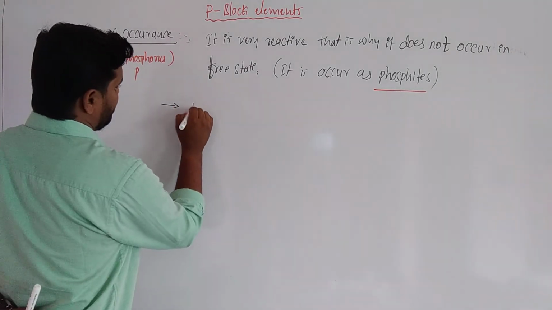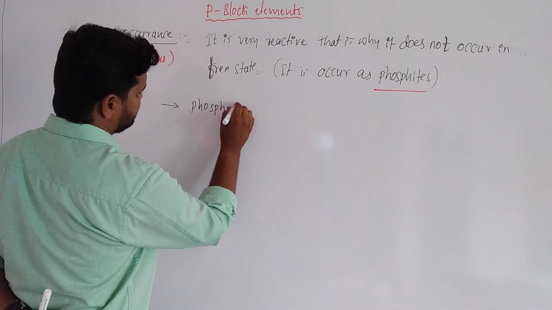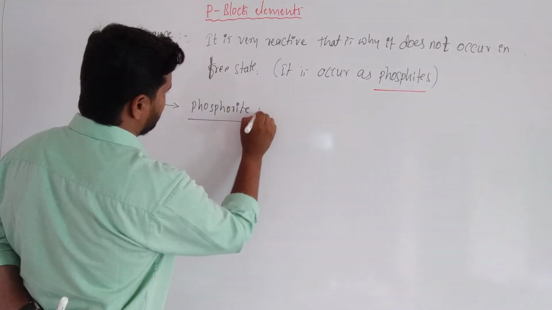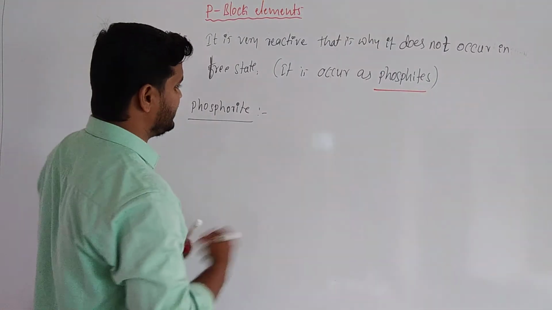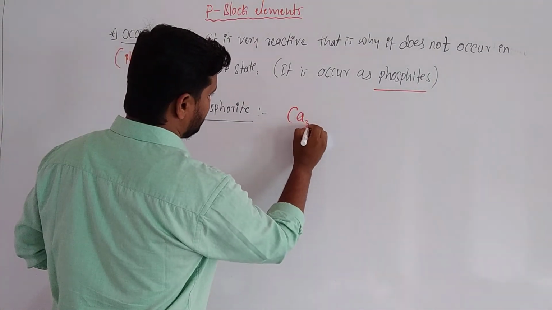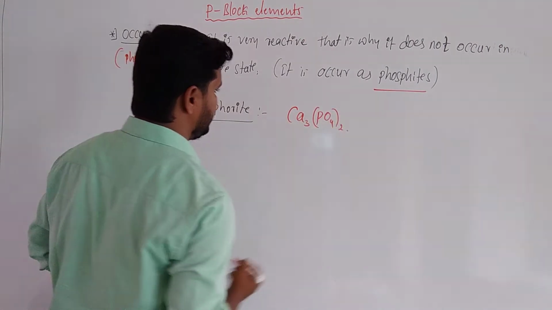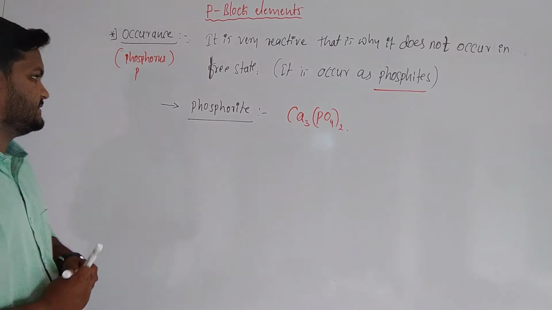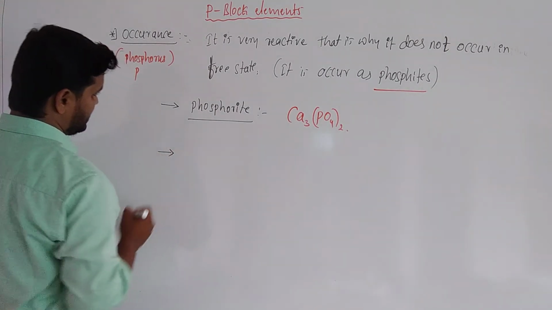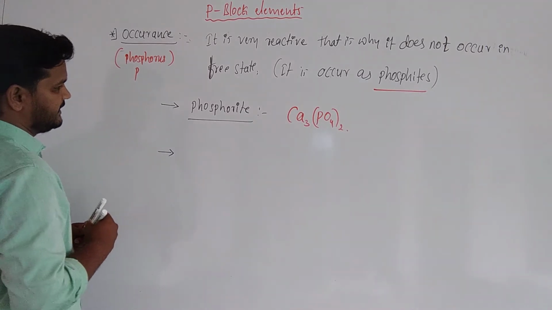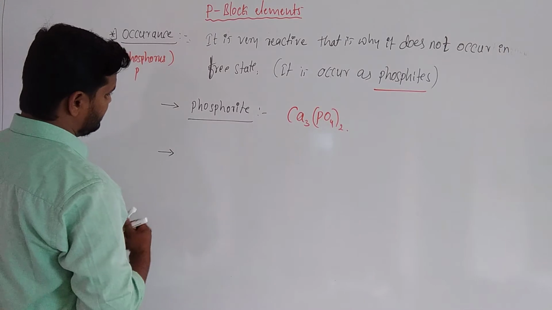Example: phosphorite. Here phosphate is present. Its formula is Ca3(PO4)2. And the next compound, in which phosphate is also present, is fluorapatite.